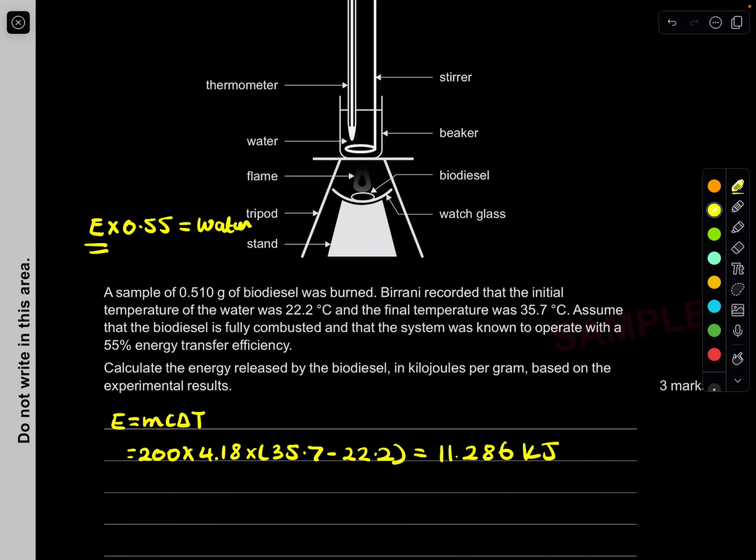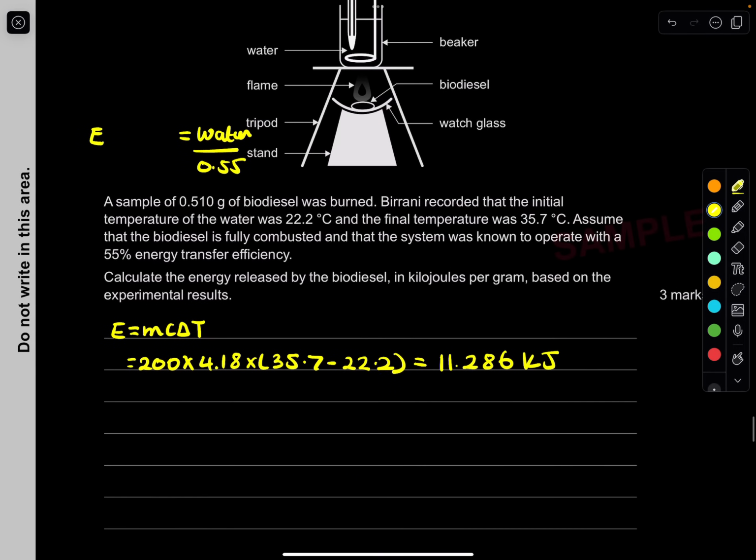If we want the original energy, we just divide both sides by 0.55. So you divide the energy given to the water by 0.55, and that gives you the original energy that was burnt, that the biodiesel gave out.